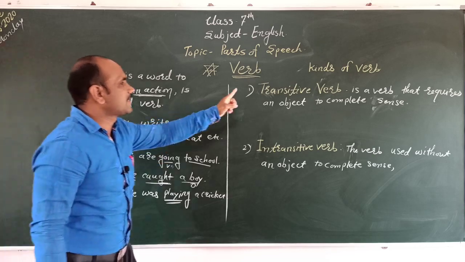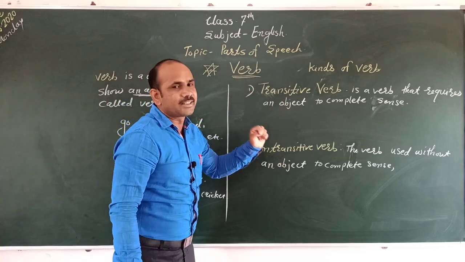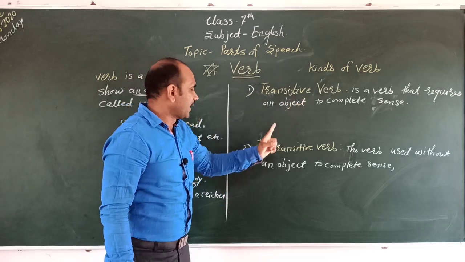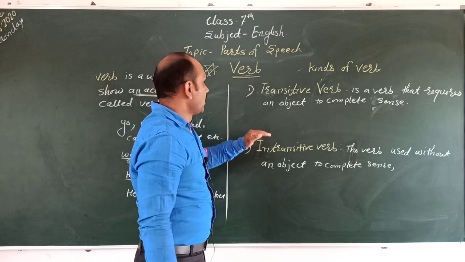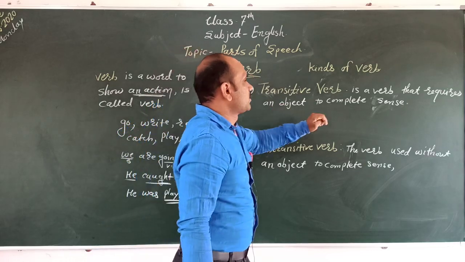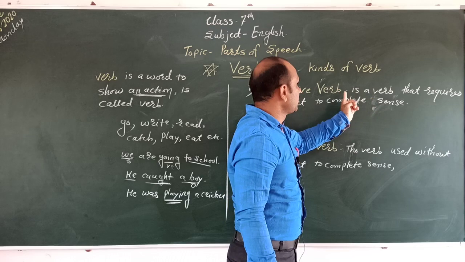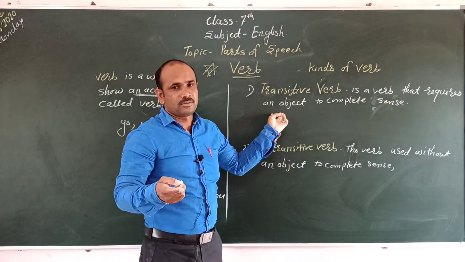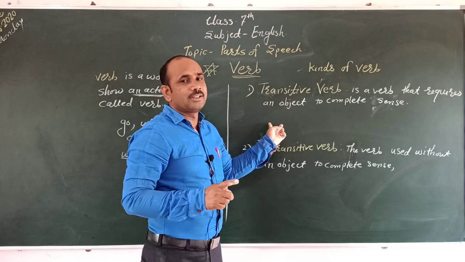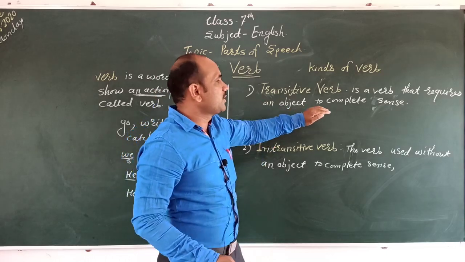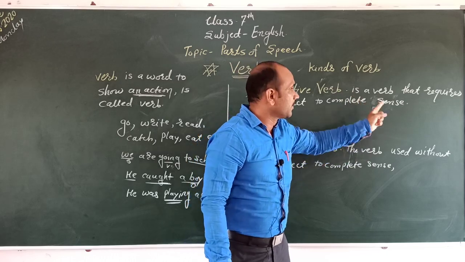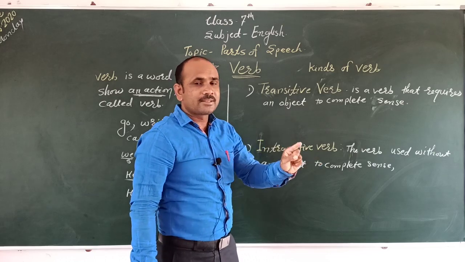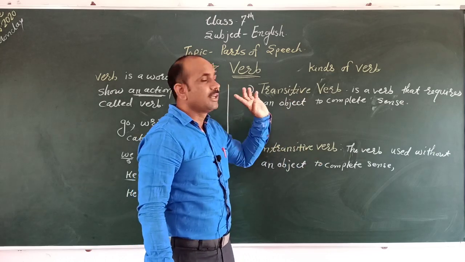Then there are two types of verb. The first is the transitive verb, and the second is the intransitive verb. A transitive verb is a verb that requires an object to complete the sense of the sentence. Therefore, we call it the transitive verb.